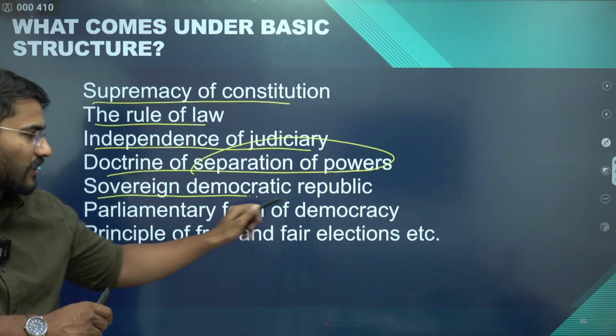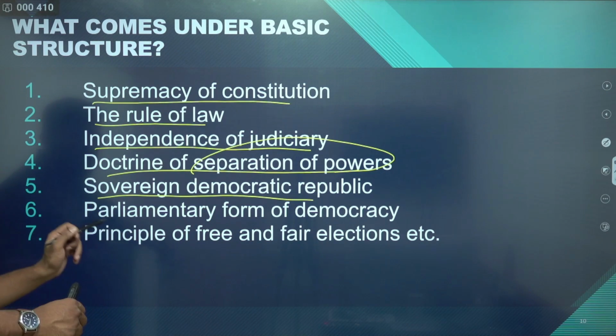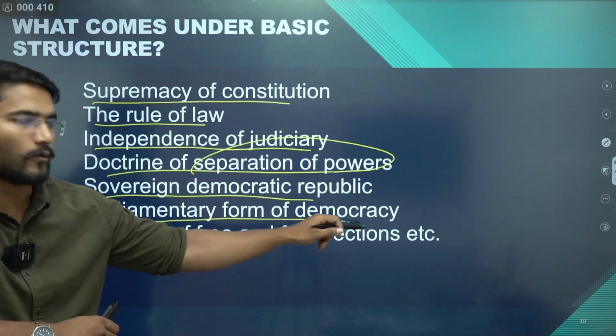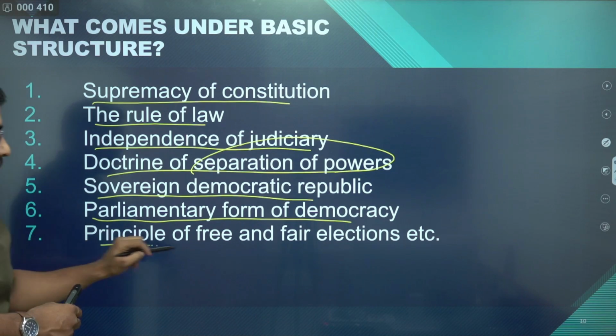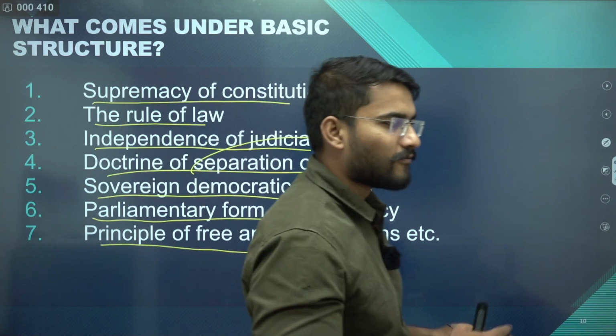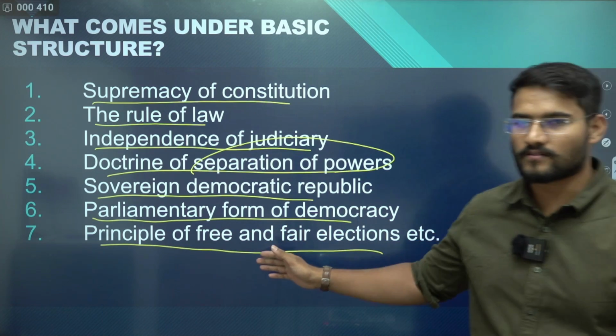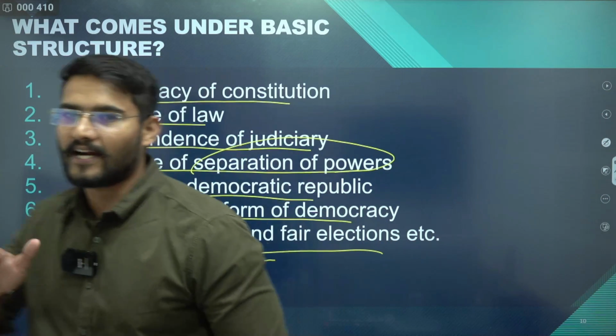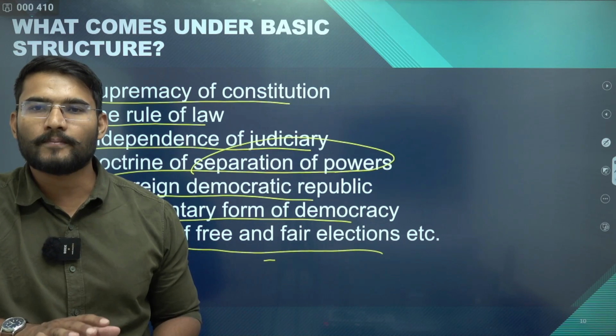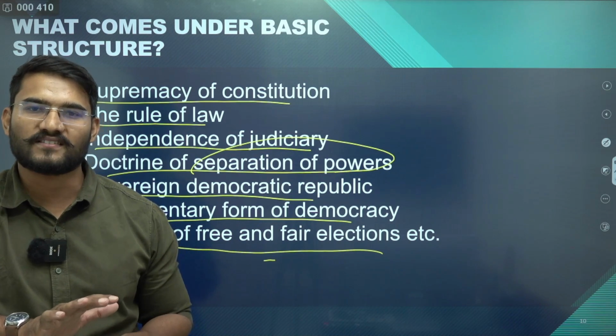Next is sovereign democratic republic. Sixth one is parliamentary form of democracy. And then comes the principle of free and fair elections. So if Parliament makes any law which violates these provisions, then the same law will be declared void by the courts simply because it violates the basic structure.